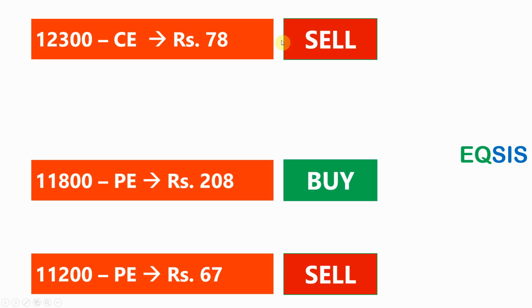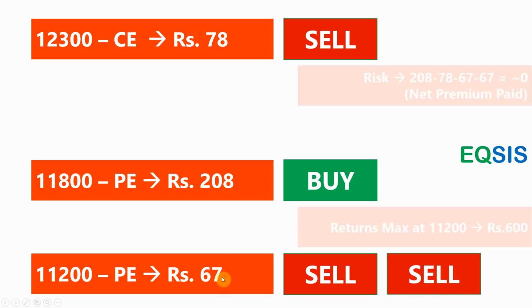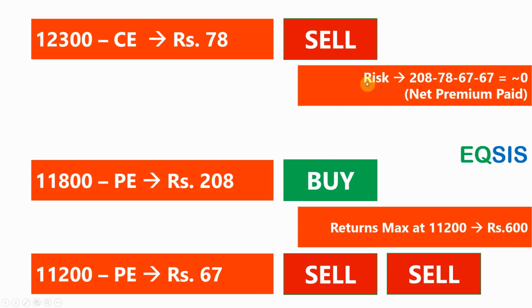I hope you understand. 208 I pay from my pocket as a premium, and 78 and 67 I get by selling these options. But instead of stopping there, I sell one more put option. Now if you look at this, my risk is no more 208, since I'm getting this 78 and 67 and another 67.